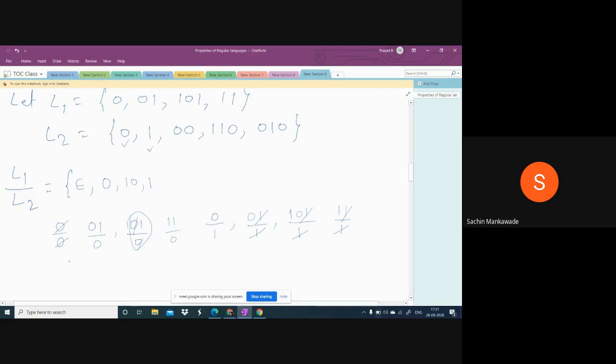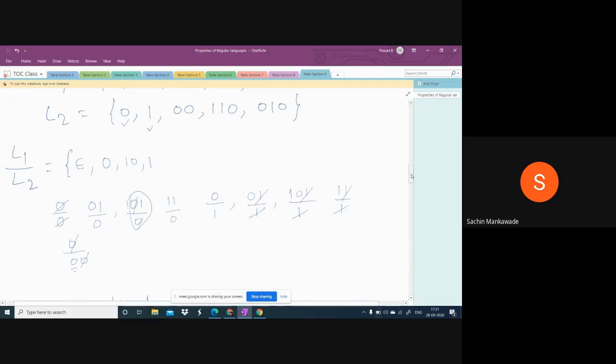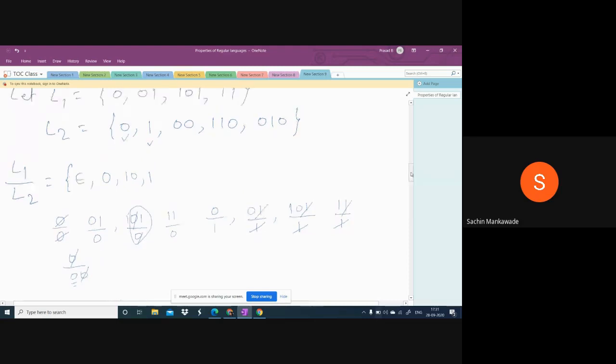Next, 0 by 0. This 0 and this 0 will cancel. But in the denominator, this 0 is remaining. So nothing should be left in the denominator. The denominator must be cancelled completely. Nothing should be left in the denominator. Okay, so 0 by 0. Here this 0 and this 0 cancel, but here this 0 is remaining. So we should not take anything from this.